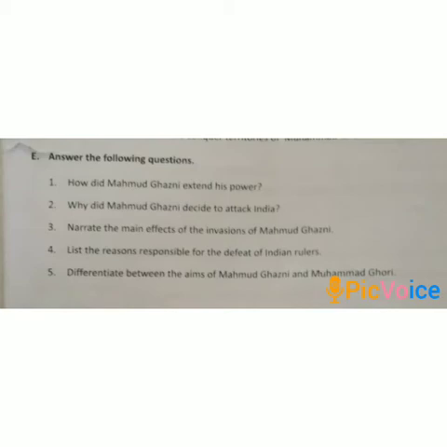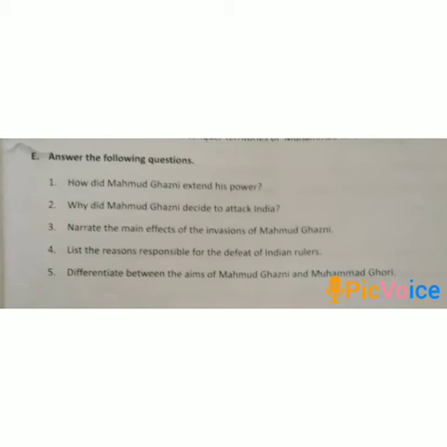Now come in question number 4. List the reasons responsible for the defeat of Indian rulers. Answer is, the reasons that were responsible for the defeat of Indian rulers are as under. First point, the disunity among Indian rulers and the caste system were the main causes of the success of Gauri and the defeat of Indian rulers.